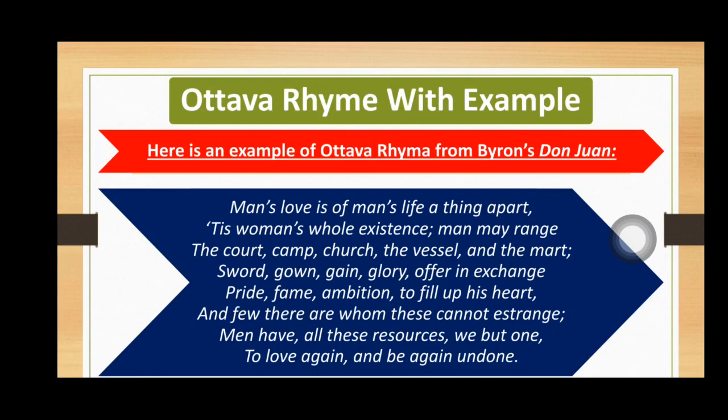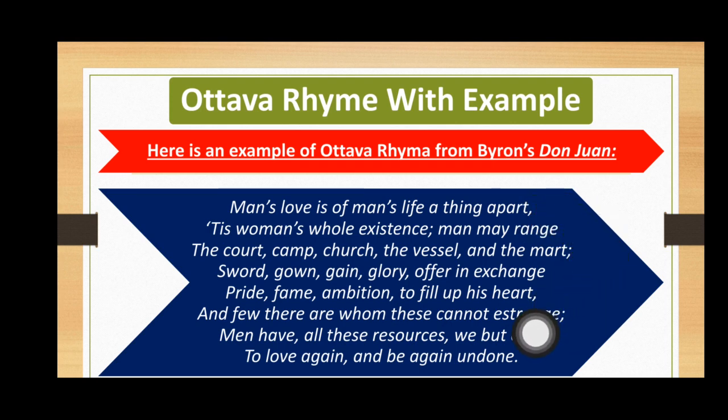Now here we have the example of ottava rima, and this example is taken from Byron's Don Juan. You can see that this stanza consists of 8 lines. We can count them: 1, 2, 3, 4, 5, 6, 7, 8 lines. Line number 1, apart, is rhymed with line number 3, mart. Line number 2, range, is rhymed with line number 4, exchange. Similarly, line number 5, heart, is rhymed with line number 1, apart.